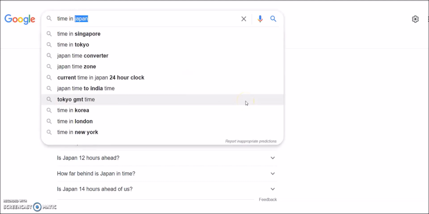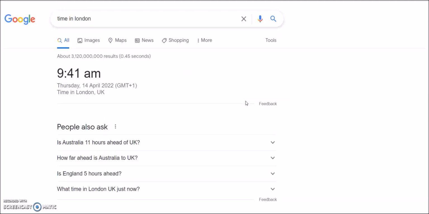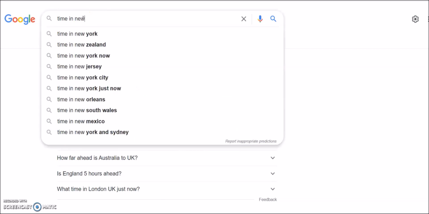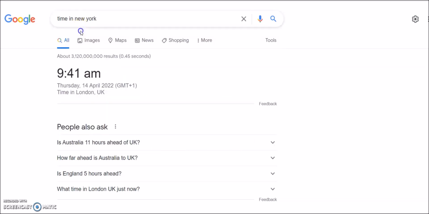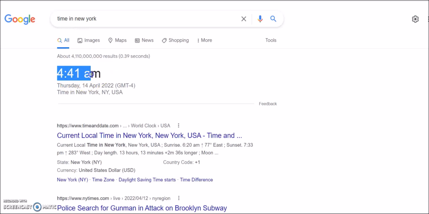Likewise, you can do London. You can see it's 9:41 a.m. at the moment. You can do New York, for example. Okay, and you can see it is 4:41 a.m. It's very early in the morning.